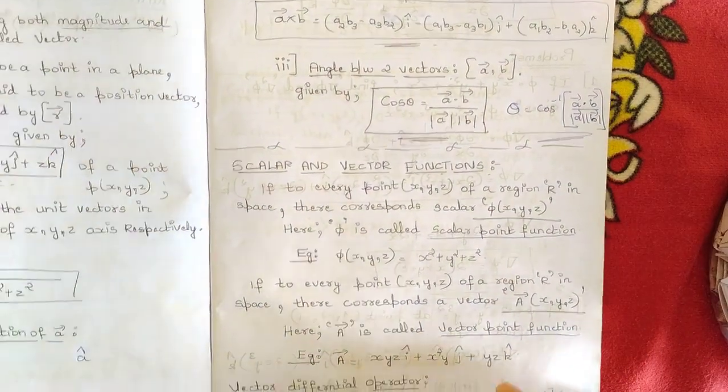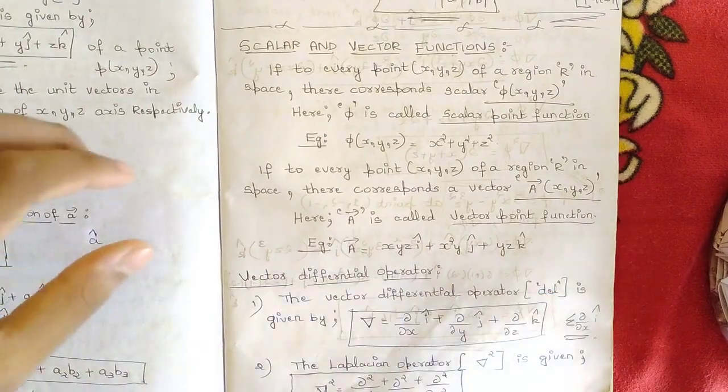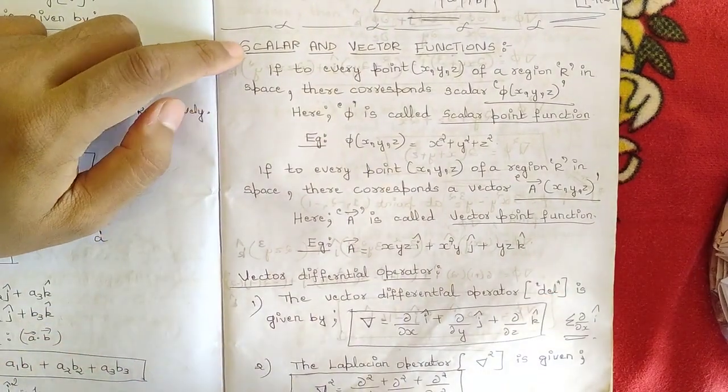Hope it is clear. Next let us see some more important concepts, that is scalar and vector functions.